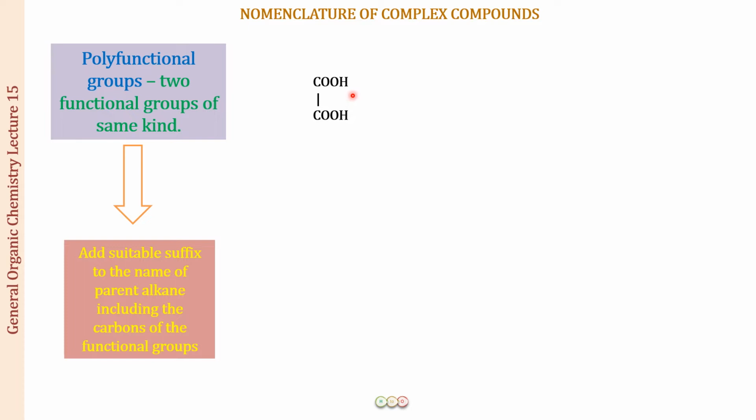We have COOH, COOH. So here you will be counting the numbers of the two carbons of the carboxylic acid group. So carbon number 1, carbon number 2, right? So the word root is going to be eth. This is a single bond, so this becomes ethane. There is a carboxylic acid group, so the suffix is going to be oic acid. Because two of them are present, it is going to be dioic acid. So the name of the compound becomes ethanedioic acid. And here now the suffix is starting with a d, so you will be retaining the e of the primary suffix. All right, so this becomes ethanedioic acid.